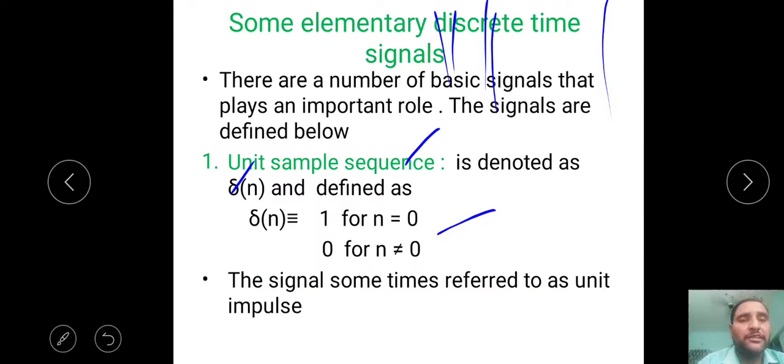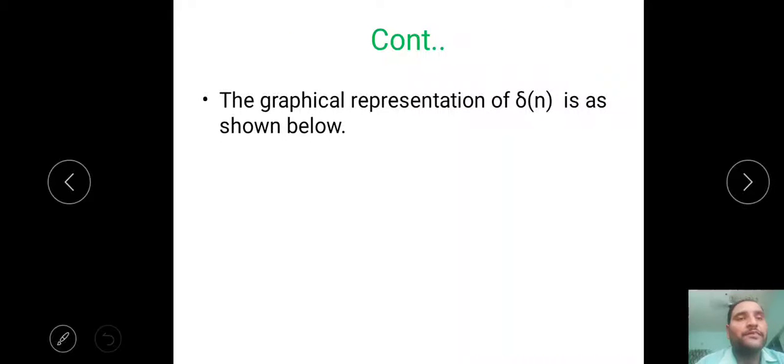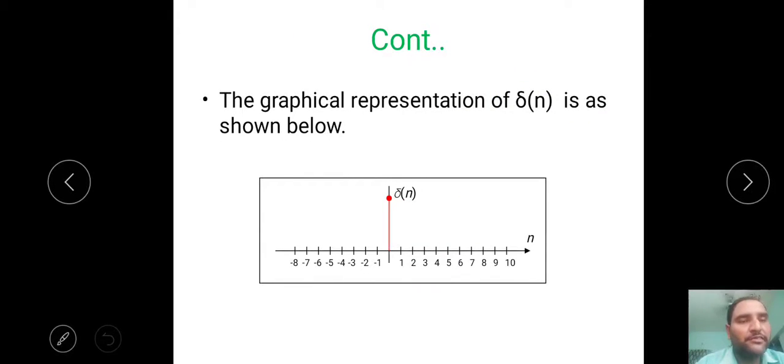That means delta of n has an amplitude of 1 at n equal to 0. Okay, this is also referred to as the unit impulse sequence. For every elementary signal, we will see the mathematical representation, the functional representation, and the graphical representation. Mathematically the unit sample sequence is represented by delta of n, and functionally delta of n is equal to 1 for n equal to 0, and it is called the unit impulse signal. Okay, this is the graphical representation of delta of n: whenever n equal to 0 its amplitude is 1, and in all remaining cases its amplitude is 0. That is called the unit sample or unit impulse sequence.